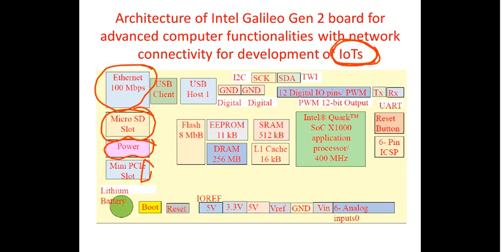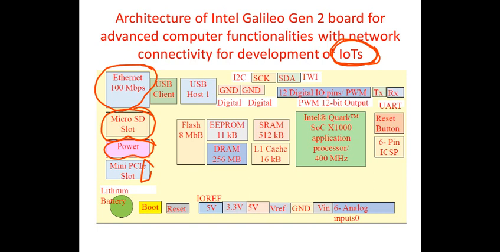So this allows you to connect standard modules like your Wi-Fi, Bluetooth, or SIM card adapters for cell phones, something like that, right? So this is for the PCI Express module, which you have not found in case of your Arduino, right?